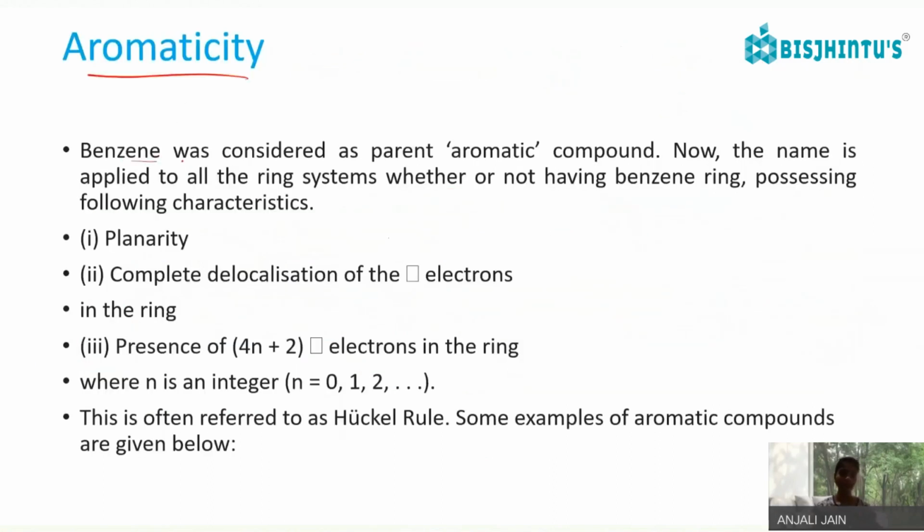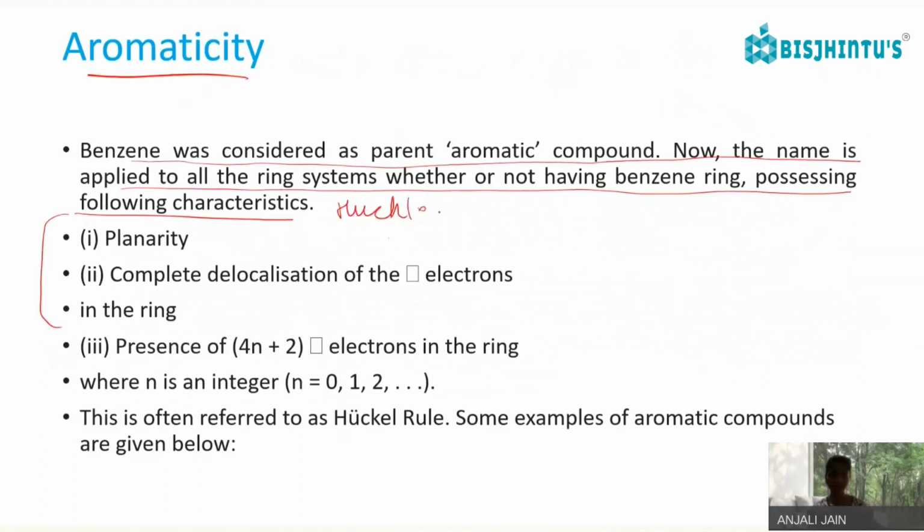Aromaticity. Benzene was considered the parent aromatic compound. Now the name is applied to all ring systems, whether or not they have a benzene ring, possessing the following characteristics, given by Huckel's rule. First, it should be planar and sp2 hybridized, with complete delocalization of pi electrons.